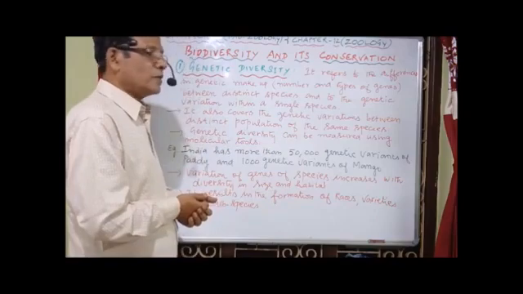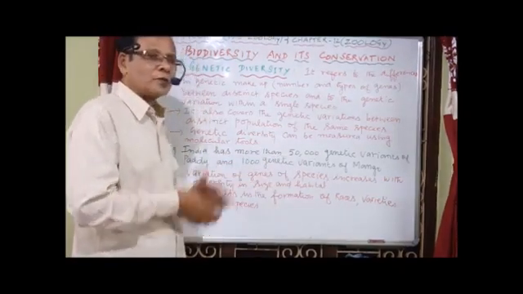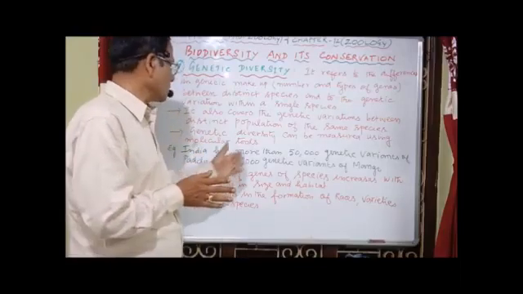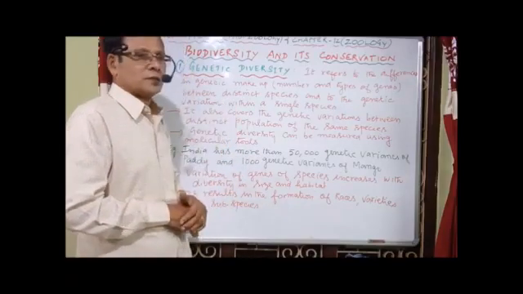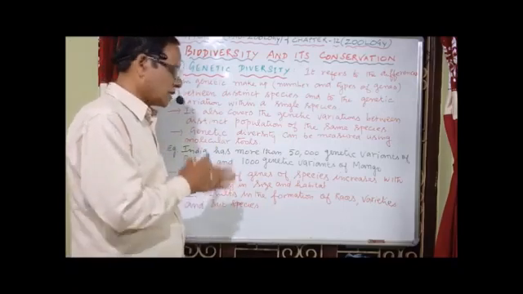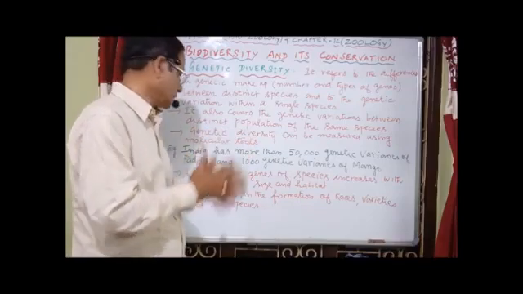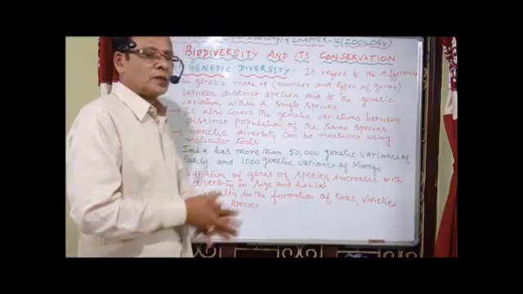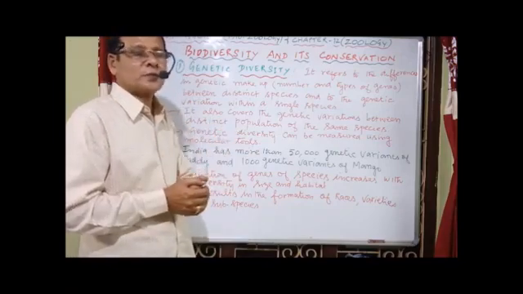The variation of genes of species normally increases with diversity in size and habitat. Diversity in size and habitat promotes an increase in the number of variations in genes. As a result of genetic variability, different races, varieties and subspecies are formed.